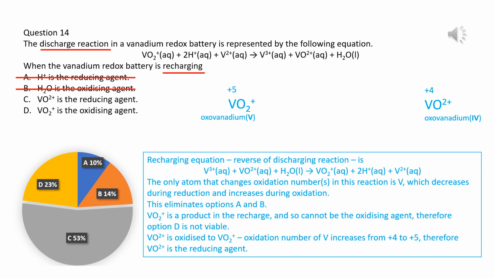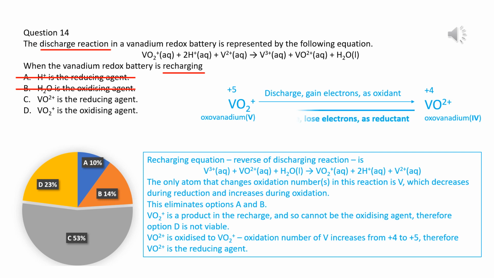In the discharge reaction, oxovanadium(V) ions gain electrons as oxidants. In the recharge reaction, oxovanadium(IV) ions lose electrons as reductants. So, C is correct, and D is wrong.